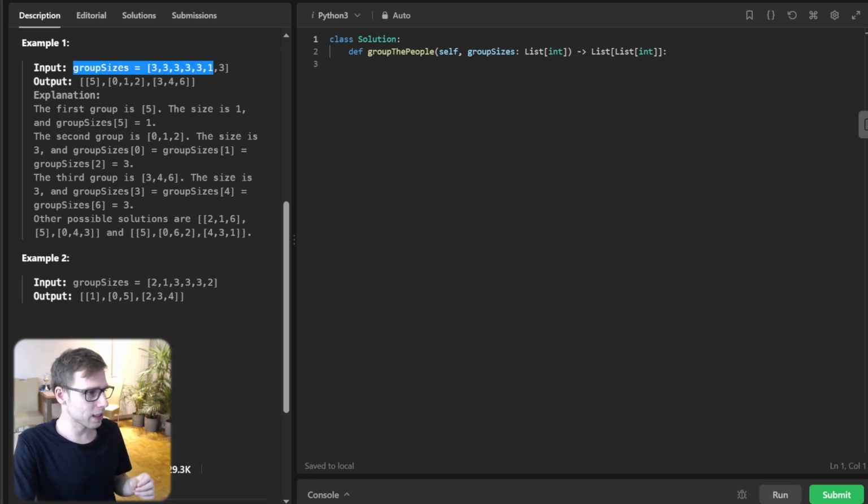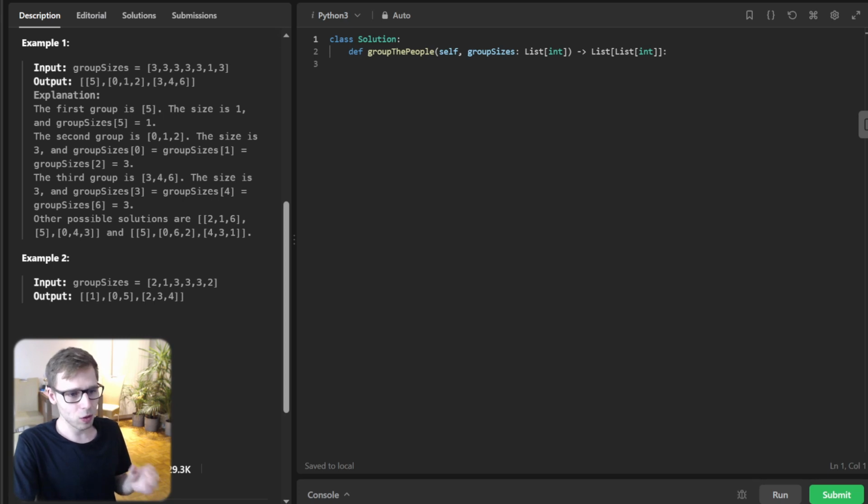GroupSize is 3, 3, 3, 3, 3, 1, 3. Here the first person belongs to a group of size 3, the second person also belongs to a group of size 3, and so on. The sixth person belongs to a group of size 1, so just 1.